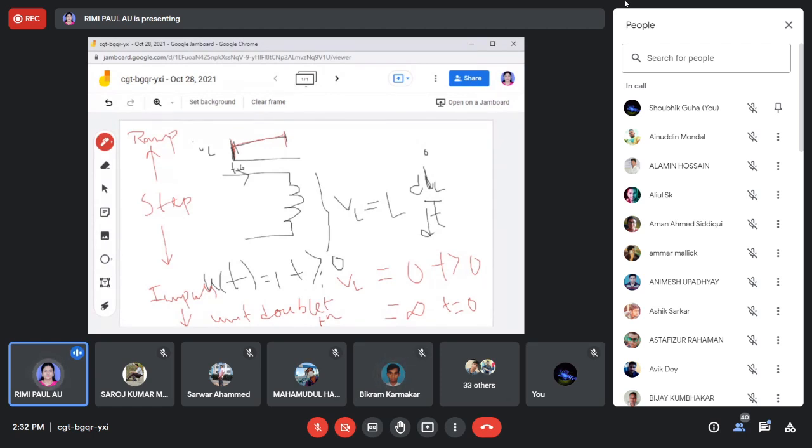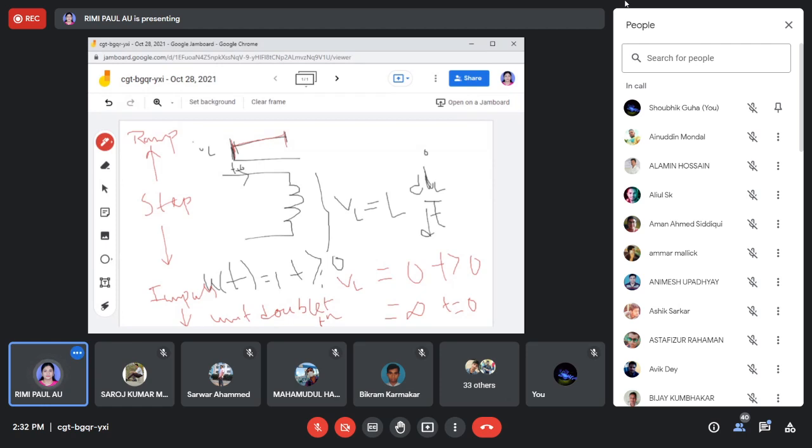Just momentary switch on and just momentary switch off. There we have two concepts, t is equal to 0 plus and t is equal to 0 minus: just the moment prior to switch on and just the moment after. These two things we have to consider. Okay, that we'll see. So right now we'll just see the ramp function, impulse function, unit doublet function. How can we generate them from step input?